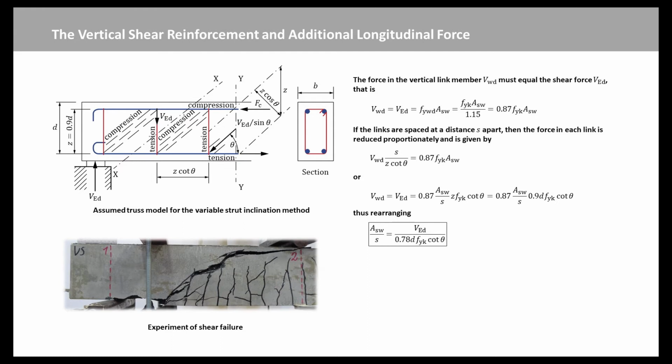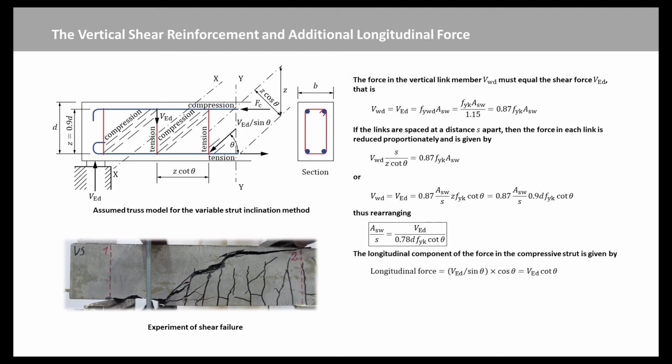When using this method of shear design, it is necessary to allow for the additional longitudinal force in the tension steel, caused by the shear VED. This longitudinal tensile force, delta FTD, is caused by the horizontal component required to balance the compressive force in the inclined concrete strut.